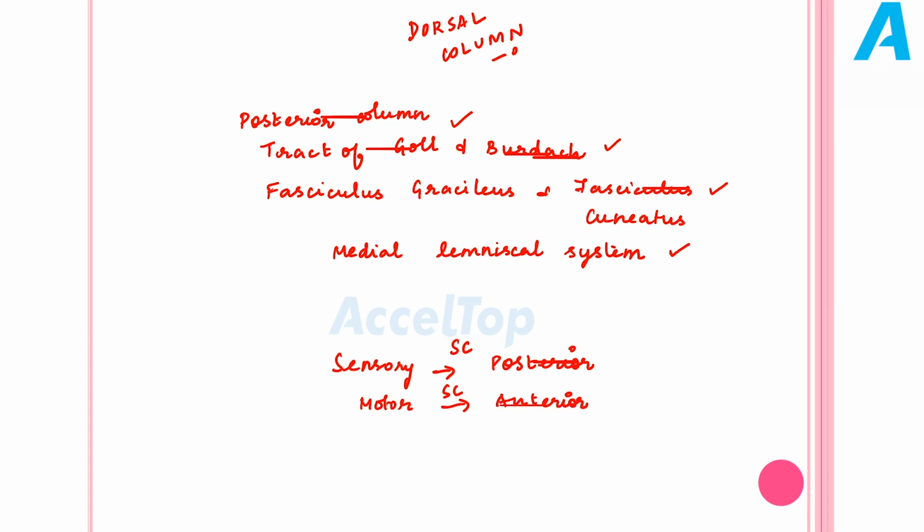So all the ascending tracts, or sensations, enter the spinal cord posteriorly, and all the descending tracts, especially the motor component, come out of the spinal cord anteriorly. This is another thing you have to remember. This is our Bell-Magendie law.